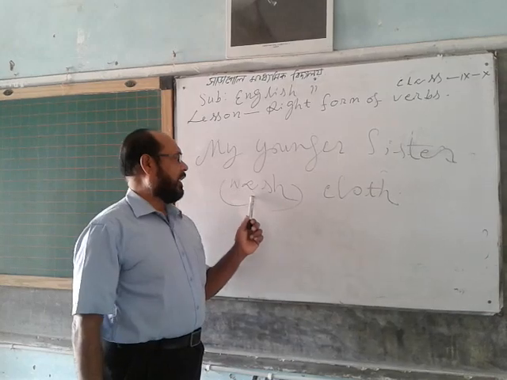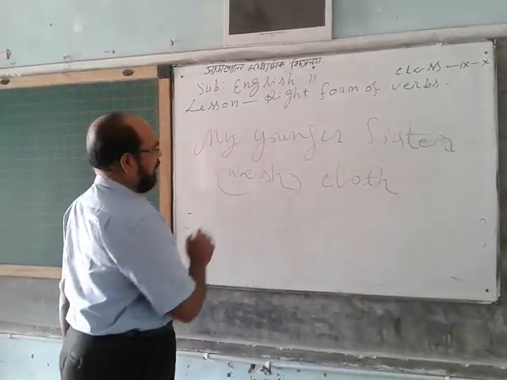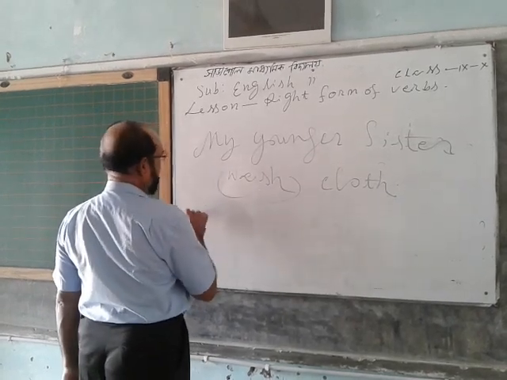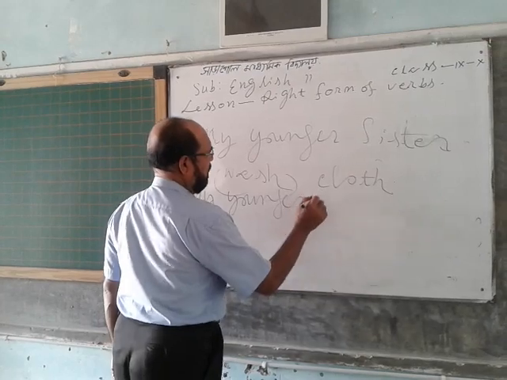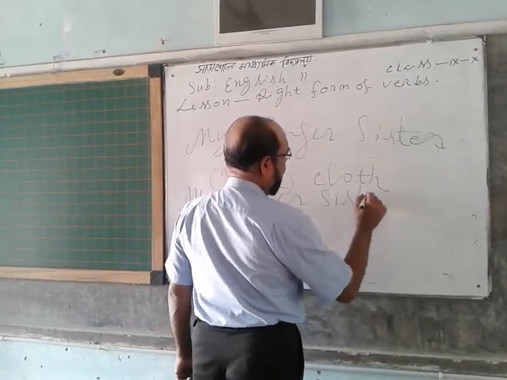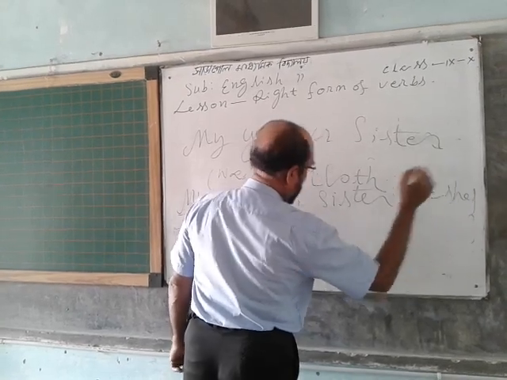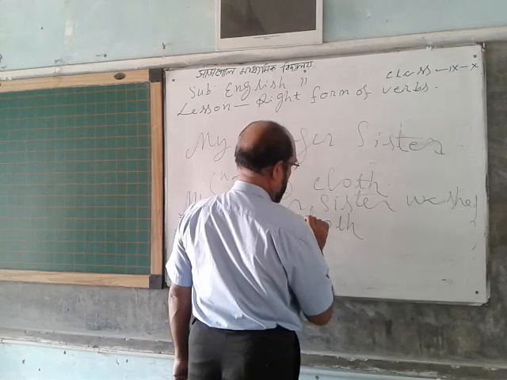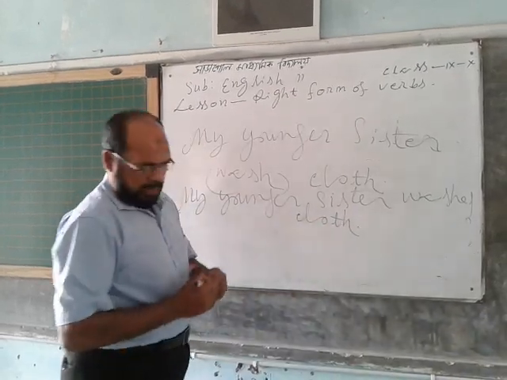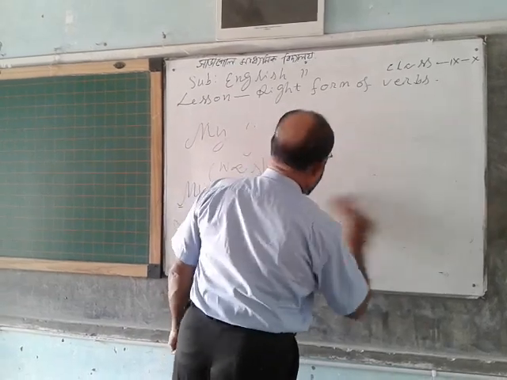If you see ss with the verb, you will have to use es. My younger sister washes clothes. I hope you can understand.